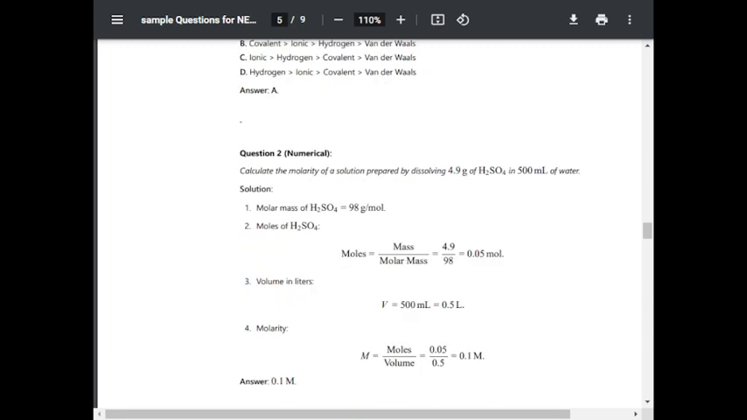Question number 2. Calculate the molarity of a solution prepared by dissolving 4.9 gram of H2SO4 in 500 ml of water. Molar mass of H2SO4 is 98 gram per mole. Moles is equal to mass upon molar mass, 4.9 upon 98 is equal to 0.05 mole. Volume in liters is 500 ml, that is 0.5 liter. Molarity M is equal to moles per volume, that is 0.05 upon 0.5, 0.1 M.